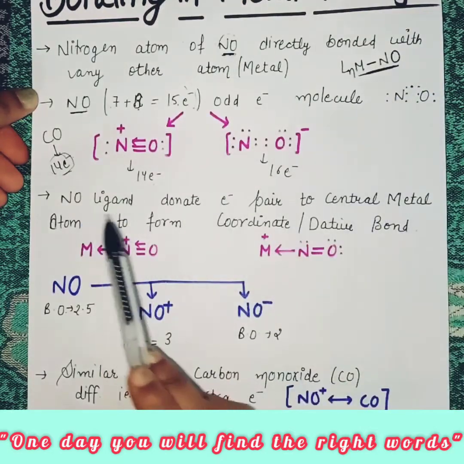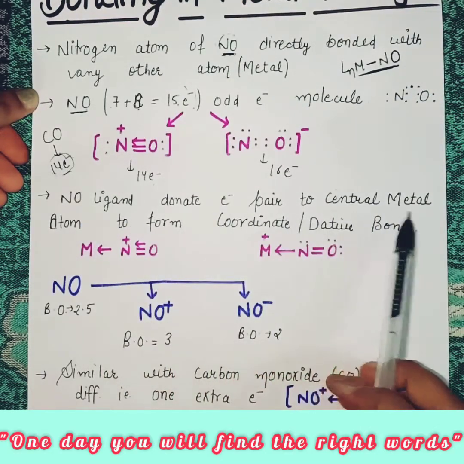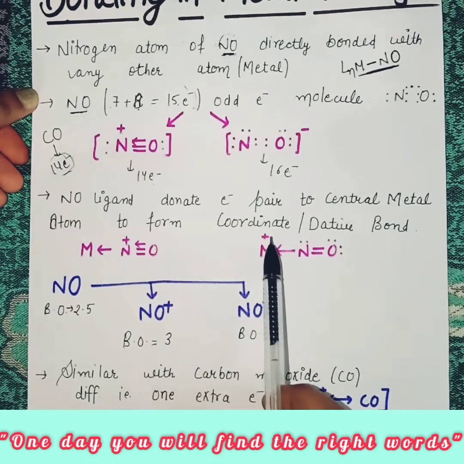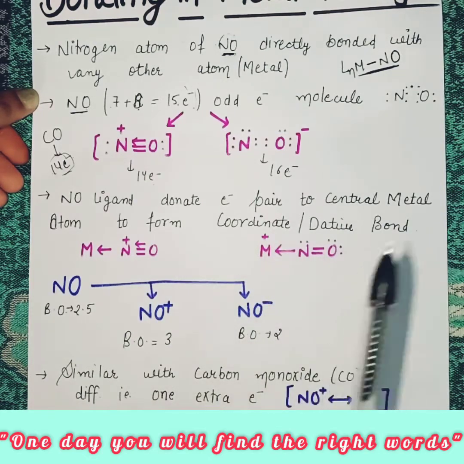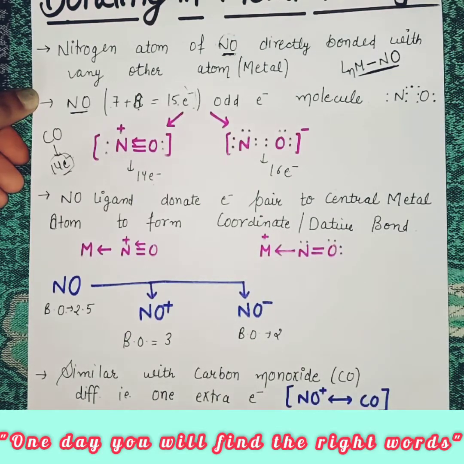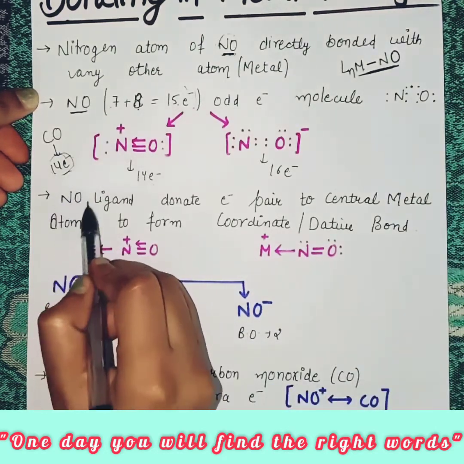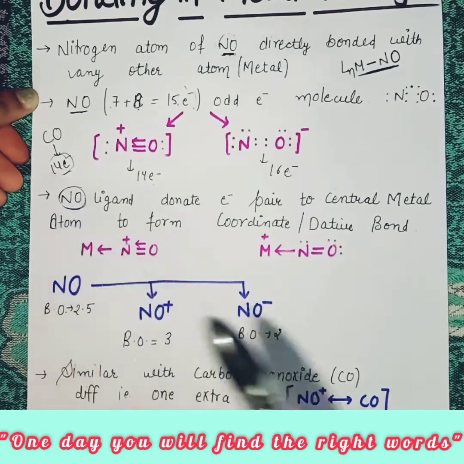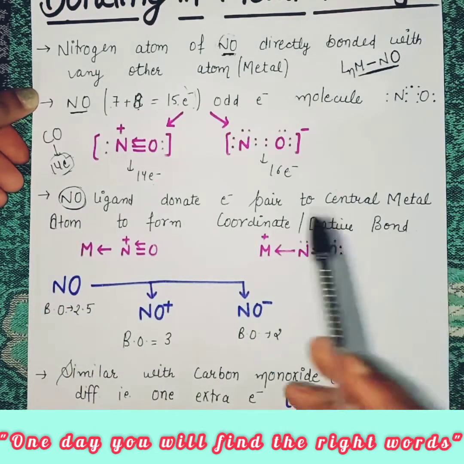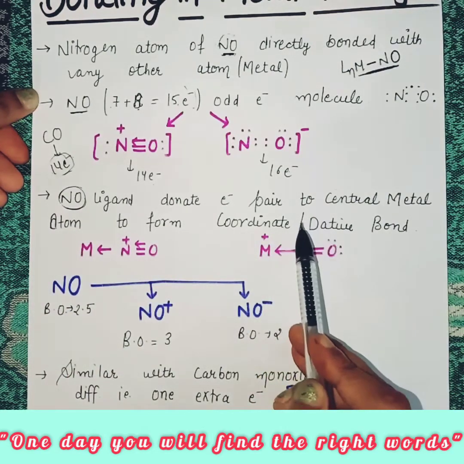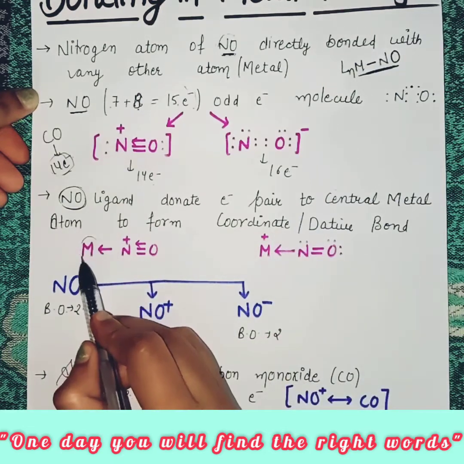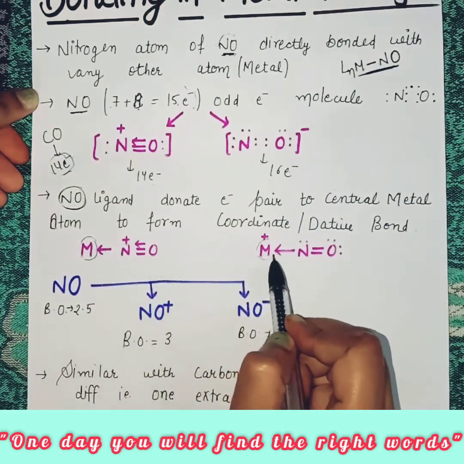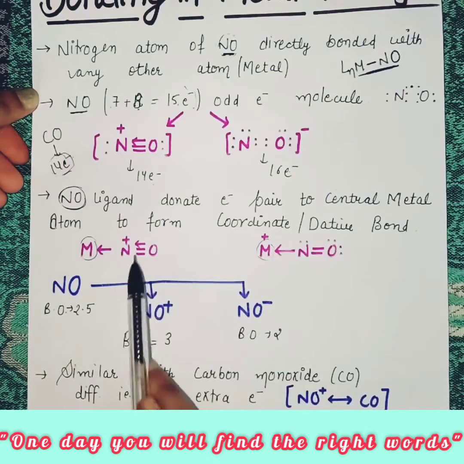So students, the NO ligand donates an electron pair to the central metal atom to form a coordinate or dative bond. So what is in the bonding of metal nitrosyls? This nitrosyl group acts as a ligand. We all know that NO is a ligand. So this ligand donates an electron pair to the central metal atom attached to it and forms a coordinate bond between the metal and nitrogen.